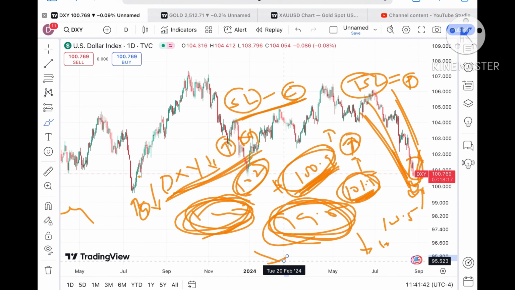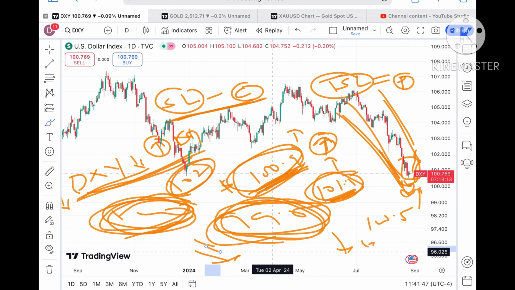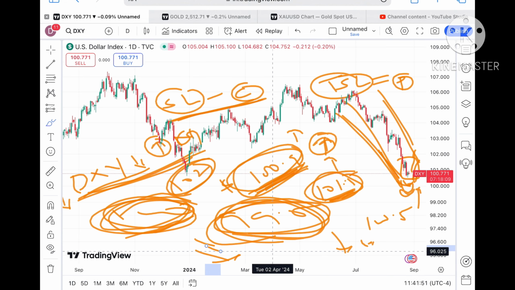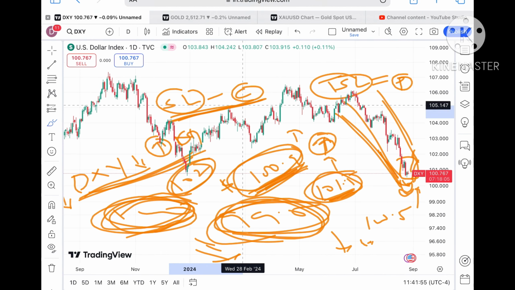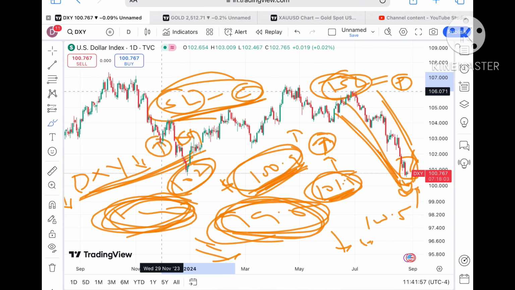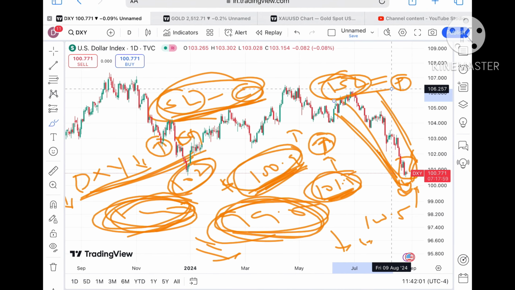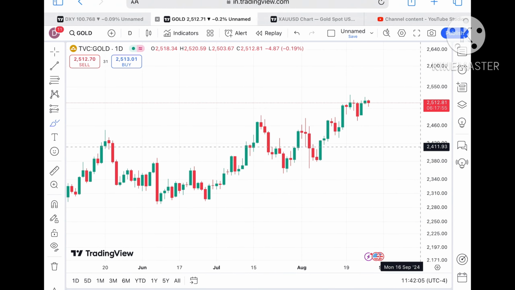Okay, so if the dollar index starts going down, we will see the gold price will go up. Similarly, if the dollar index starts going upside, we should see the gold price will come down. But if they both move in one direction, then you have to follow these rules. You have to put your SL whenever you start your trade, and trail your SL if you are in profit. Okay, that will save your profit.